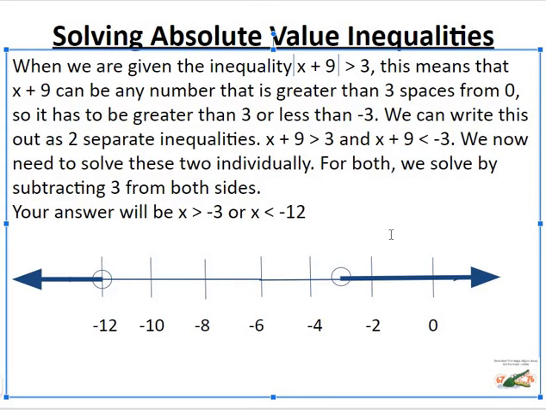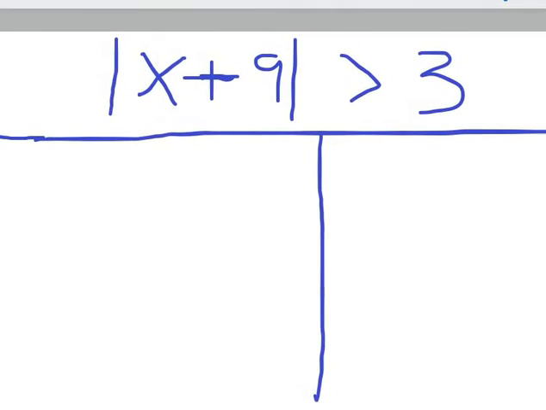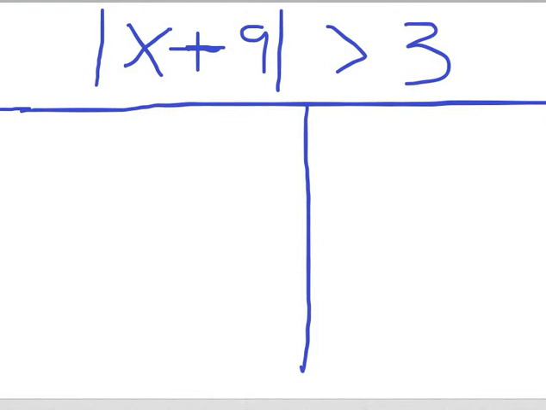So let's see how this looks on paper. Let me pull this up here. Okay, so here we have the absolute value of x plus 9 is greater than 3. That was the problem I just discussed, but I'm going to show you how to do it on paper. So you're going to split it up into two separate sides. I put the line down here just to separate them.